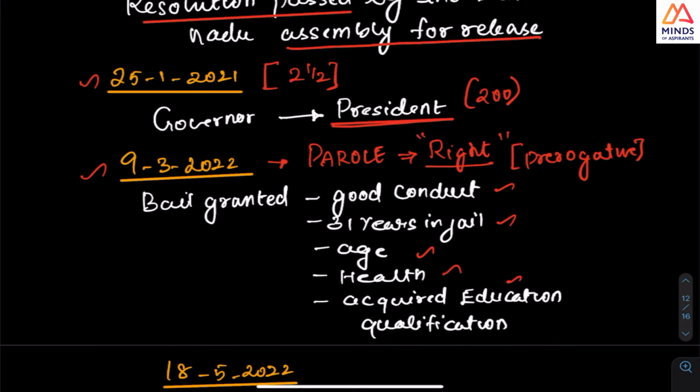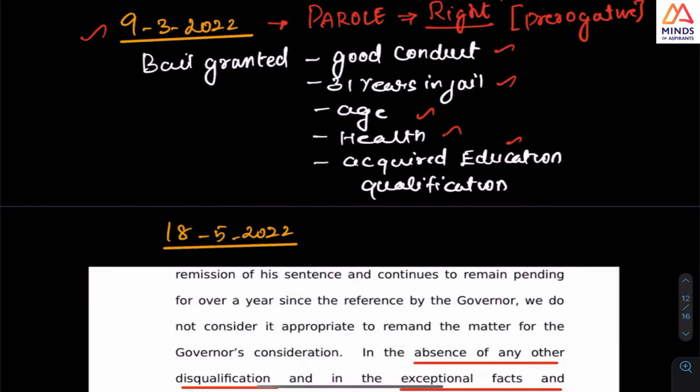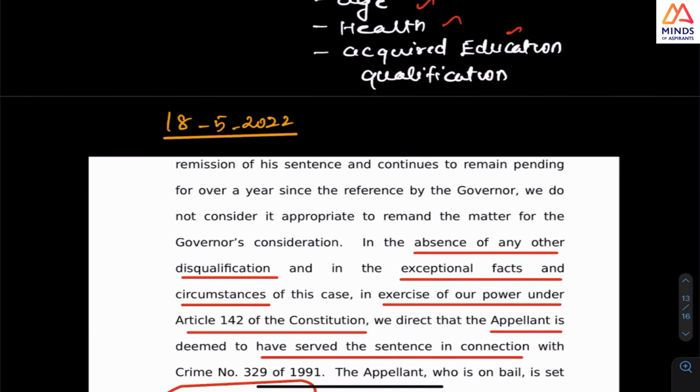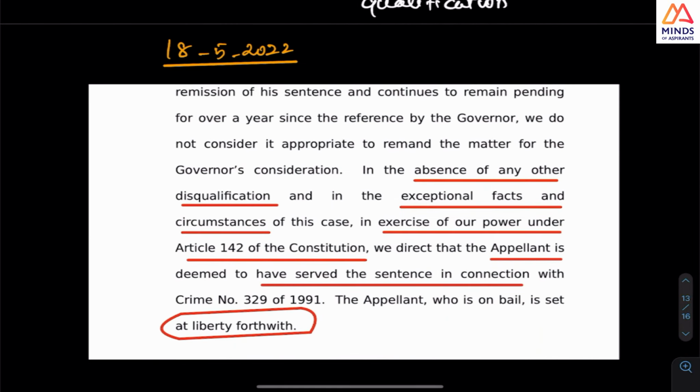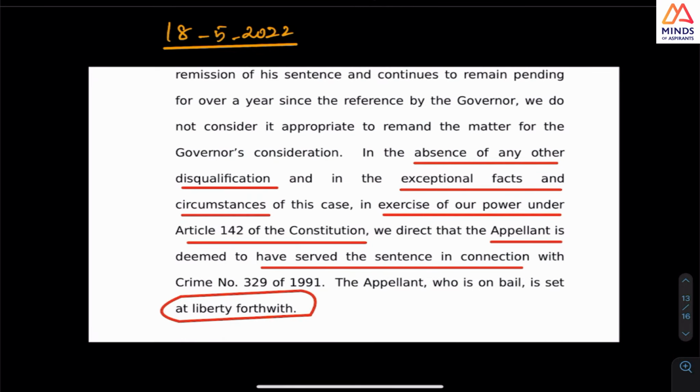As a right they went, and hence the Supreme Court gave this verdict of commutation of the sentence of death to life imprisonment. But if you think about it, parole is also one such thing which you cannot ask for as a right. And this is the judgment which was passed.